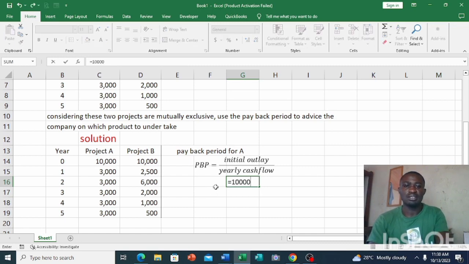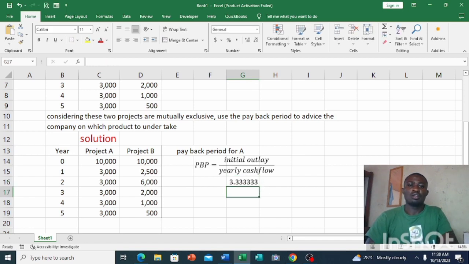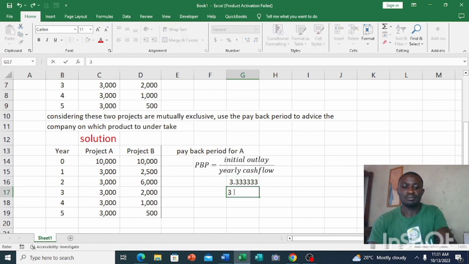Sorry, I'm using Excel. Divided by the yearly cash flow, which is 3k. So we are going to have 3.333. This 3, the whole number, represents 3 years.